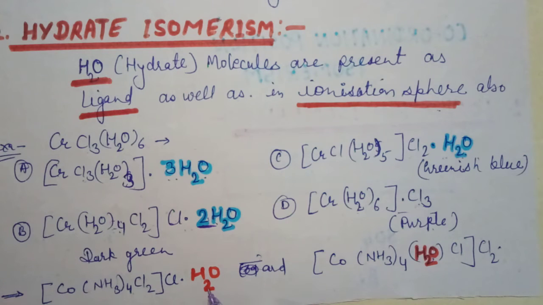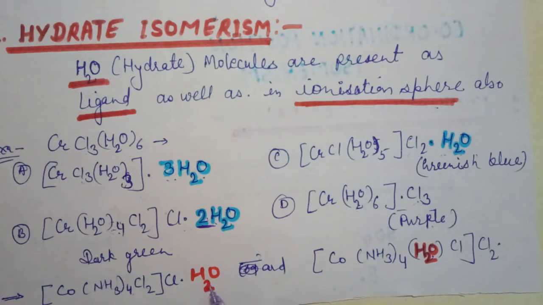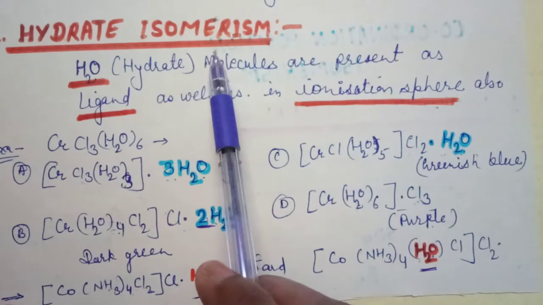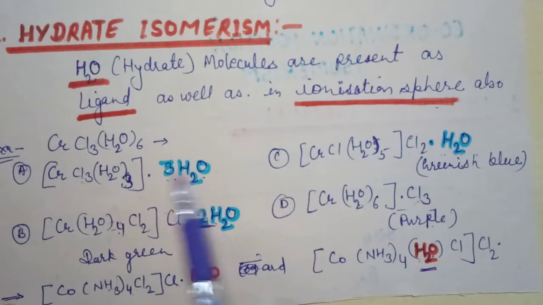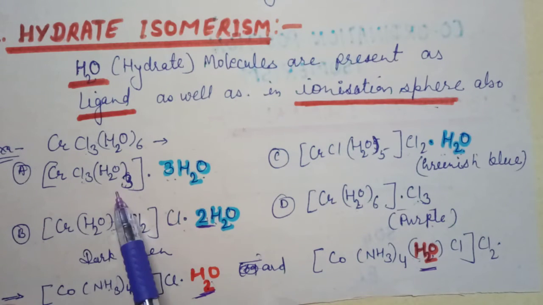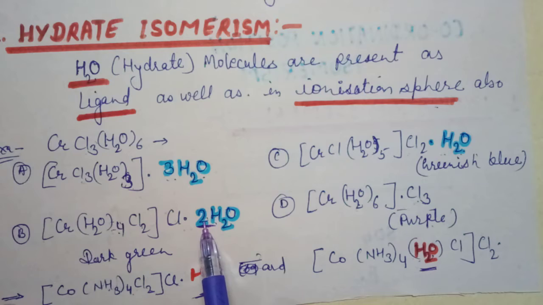Here H2O is present in the ionization sphere, but here H2O is present in the coordination sphere. So these are hydrate isomers. This isomerism is responsible only for hydrate molecules, not for any other ligands. Okay, clear? Hydrate isomerism means H2O molecules are present in the entity and in the ionization sphere also.